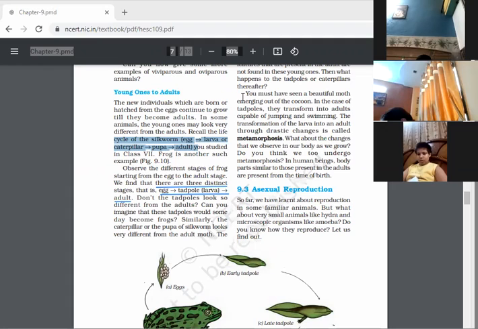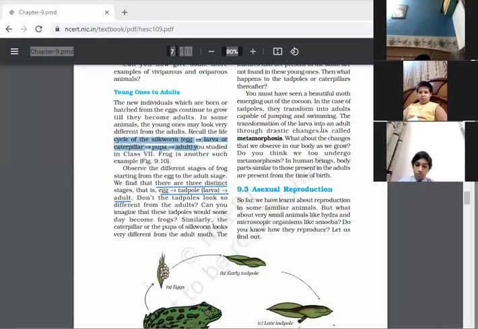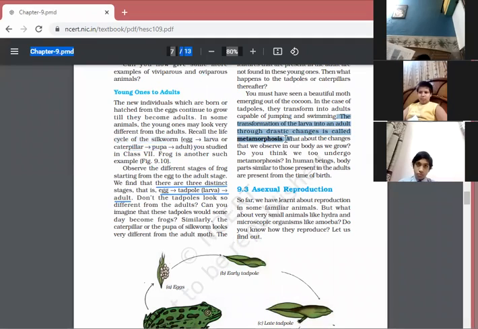You must have seen a beautiful moth emerging out of a cocoon. In the case of tadpoles, they transform into adults capable of jumping and swimming. The transformation of the larva into an adult through drastic changes is called metamorphosis. What about the changes that we observe in our body as we grow? Do you think we too undergo metamorphosis? In human beings, body parts similar to those present in the adults are present from the time of birth.